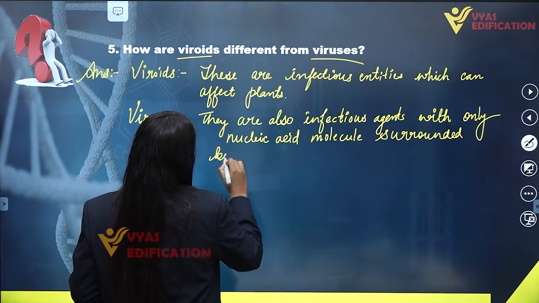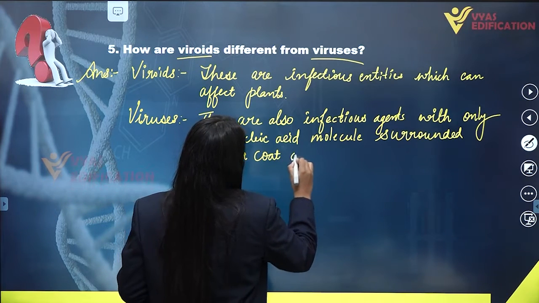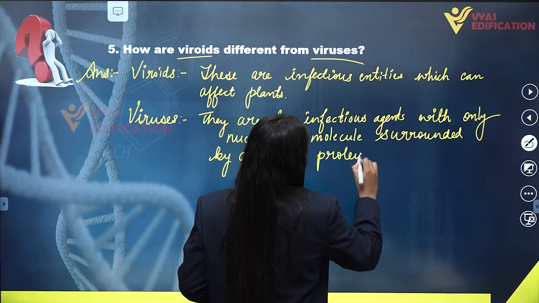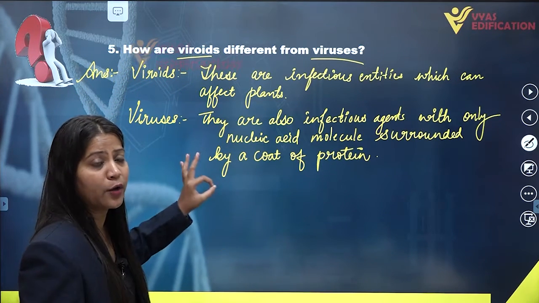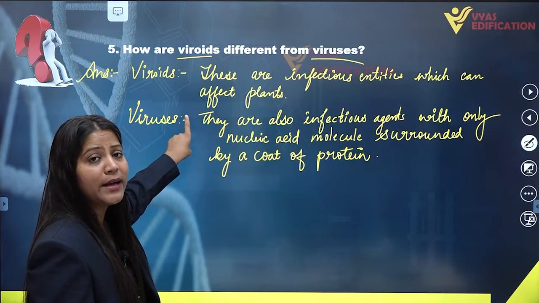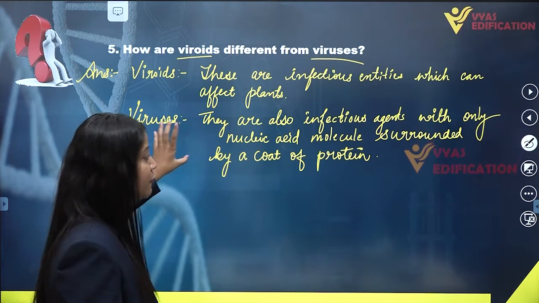So these are the definitions of viroids and viruses. Viroids are not having protein coats. Viroids lack protein coats, whereas viruses have protein coats.